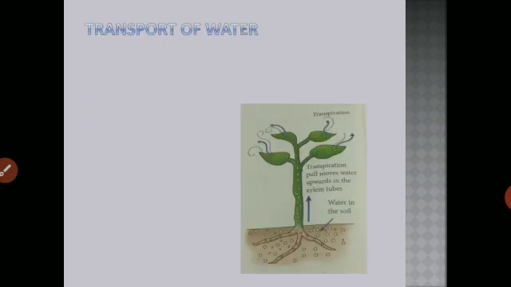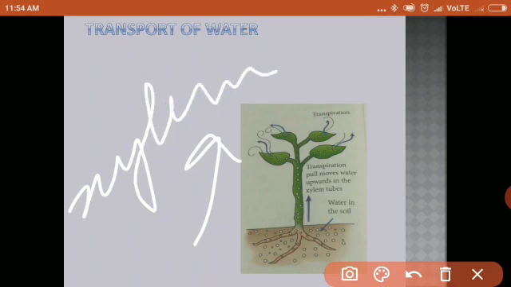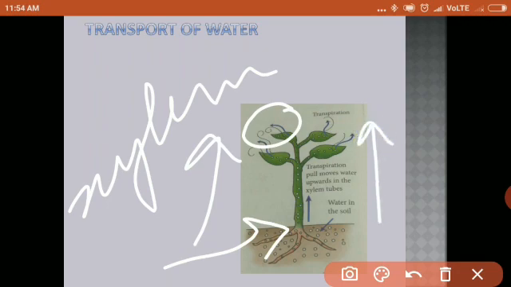Now let us see transport of water. This is all what we have already studied, how water is transported up from the roots to the leaves of the plants. The upward movement of water from the roots to the stem occurs by xylem, isn't it? The xylem vessels of the roots, stem and leaves are interconnected. They are connected together so that water absorbed by the roots reaches the leaves, where it is used for photosynthesis. The water filled in the xylem vessel is raised up as a continuous unbroken column from the roots to the leaves.